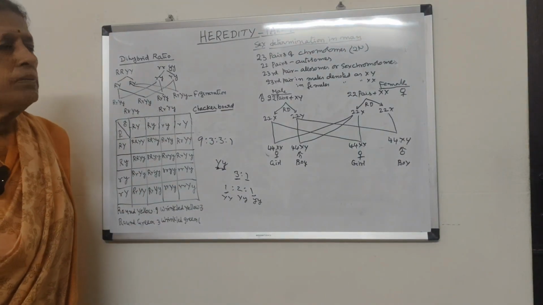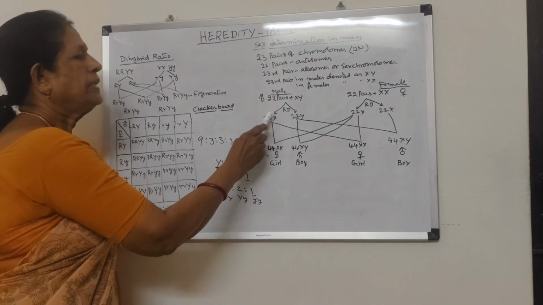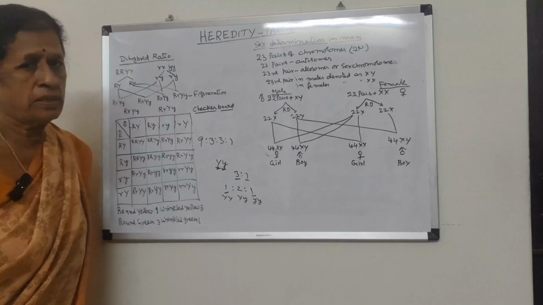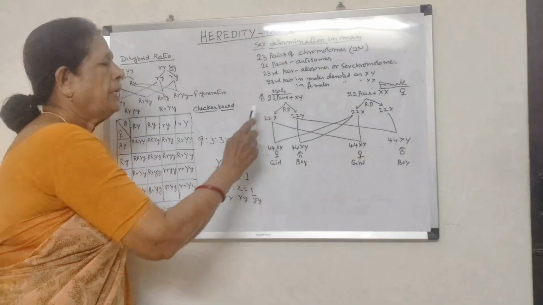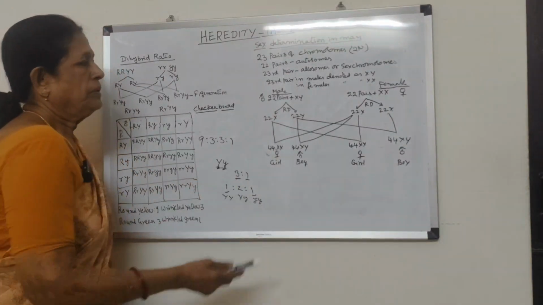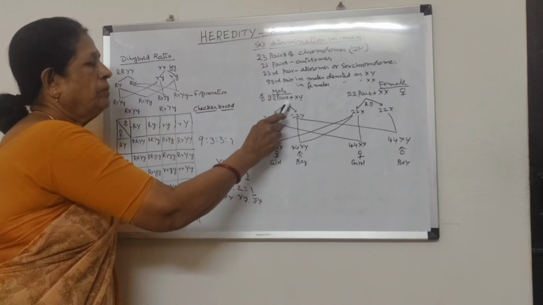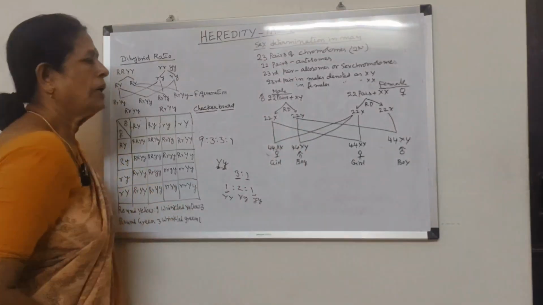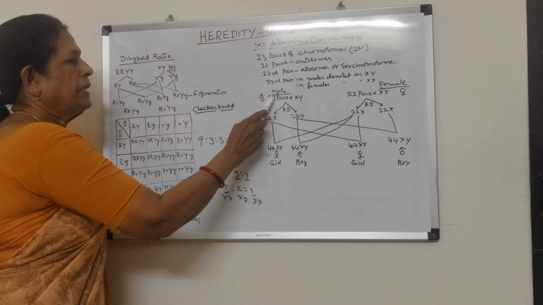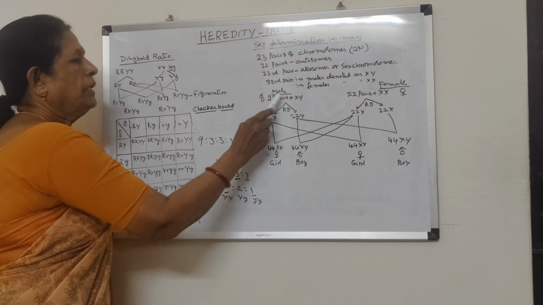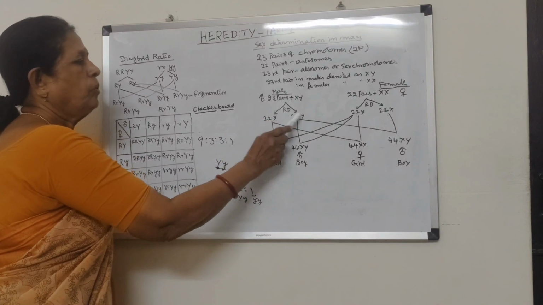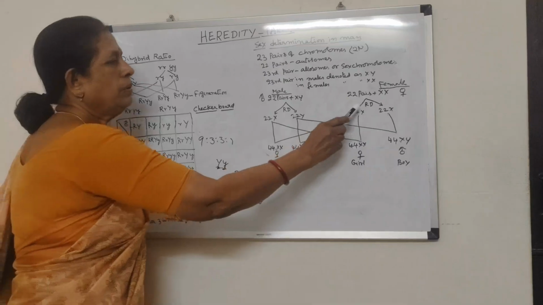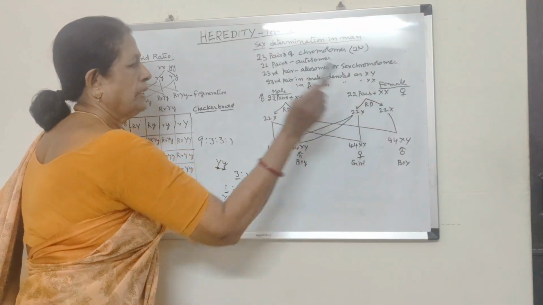So during the time of fertilization, what happens? Reduction division or meiosis takes place, and diploid cells undergo meiosis and form haploid gametes, sperms and ova. So sperms will contain 22X and again 22Y, and in females 22X and again 22X.